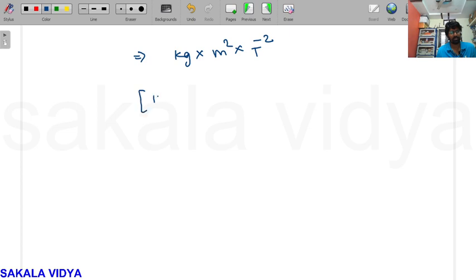So what will be the dimensional formula for kinetic energy? Kg is a unit for mass raised to the power of 1, meter is a unit for length raised to the power of 2, time minus 2. So M raised to the power of 1, L raised to the power of 2, and T raised to the power of minus 2 is the dimensional formula for kinetic energy.